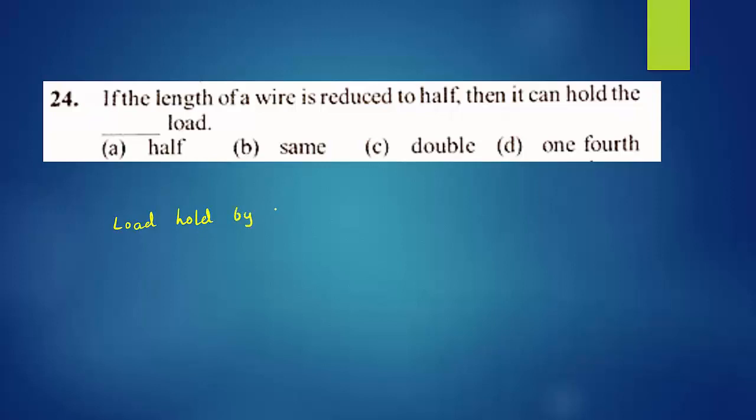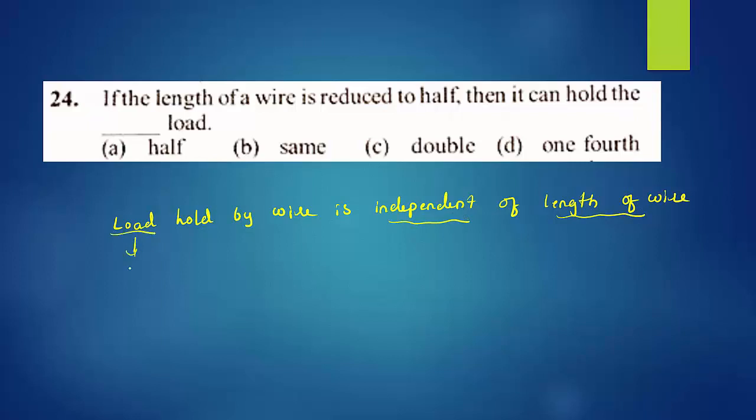The load held by the wire is independent of the length. Whatever may be the length of the wire, it is independent of load. Load means what here? Force, or the breaking force, or you can take breaking force and area of cross section.